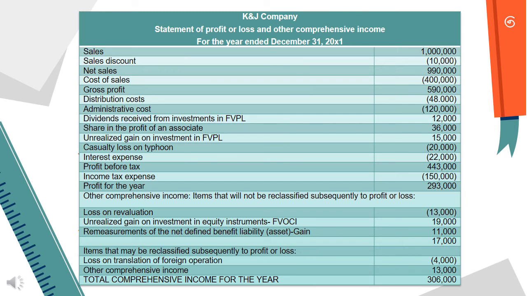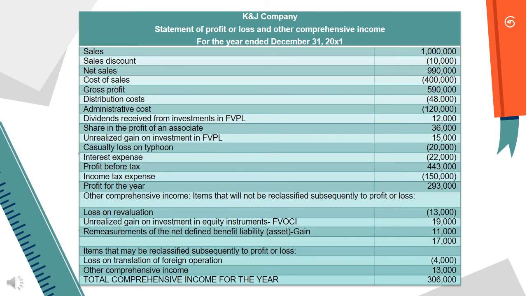Sales of 1 million, less the sales discount of 10,000, we get net sales of 990,000. Less the cost of sales of 400,000, then our gross profit is 590,000. Less the distribution cost of 48,000 and the administrative cost of 120,000. Then add the 12,000 dividend received from the investment in FVPL. Why? Because it is income, or you earned it. Then add the share in the profit of associate of 36,000. Add the unrealized gain on investment in FVPL which is 15,000. Less the casualty loss from the typhoon of 20,000.